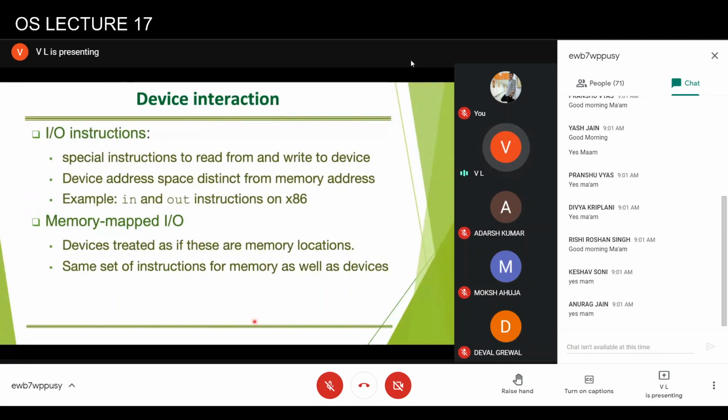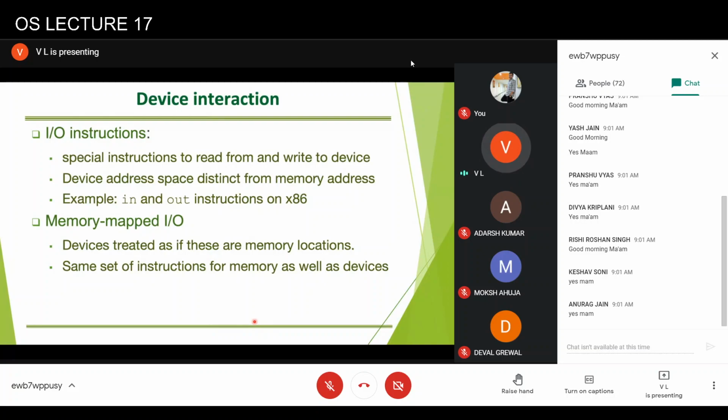Now we said that every device has to be given an address, and memory is also required to be given an address. There are two ways where the devices can be assigned addresses. One is where the device address space is completely distinct from the memory address space. It means if I have an address number 0, it can be assigned to memory also, and it can be assigned to a device also. But to differentiate between these two addresses, the set of instructions which work on devices are different from the set of instructions which work on memory.